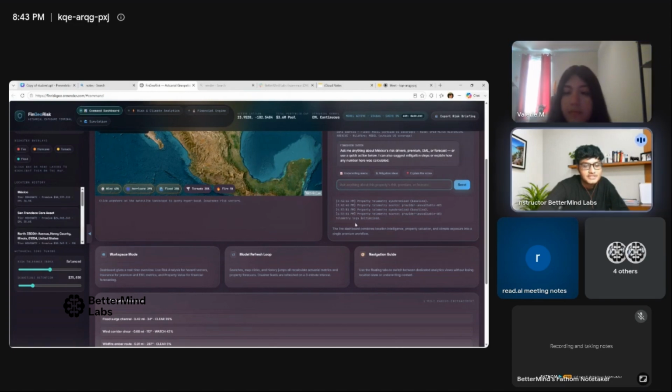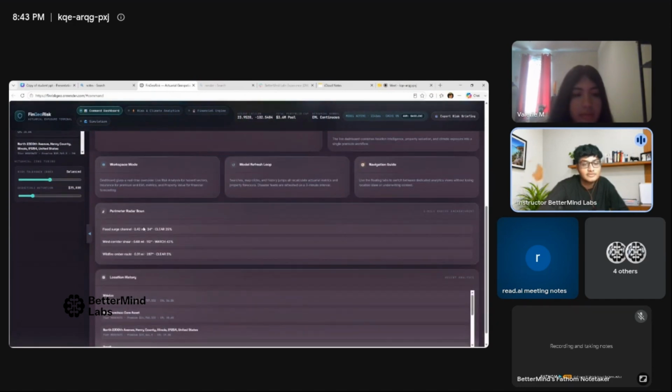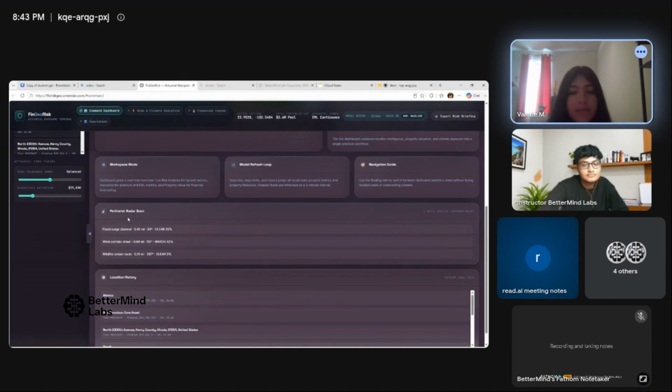The perimeter radar scan is just, what is that exactly? This one, yeah. What is this? So this basically takes a radar of the area. Since we put Mexico, it's taking a radar of the entirety of Mexico right now. And then this is what it's giving you. These percentages mean the surge, wind channels, and these are all the numbers. This is also the altitude, and how far it's going. I think I get it.